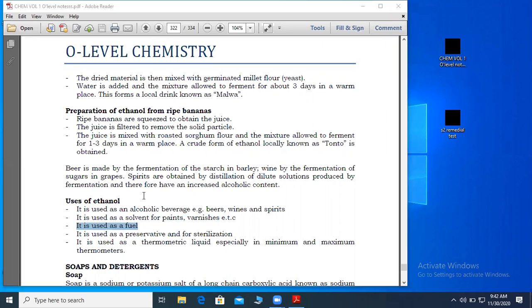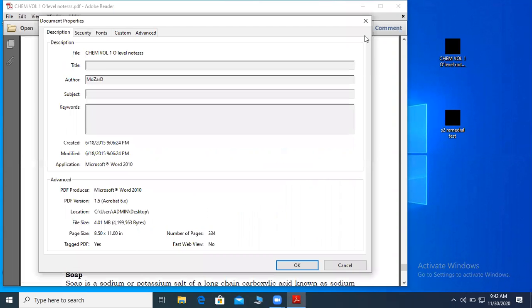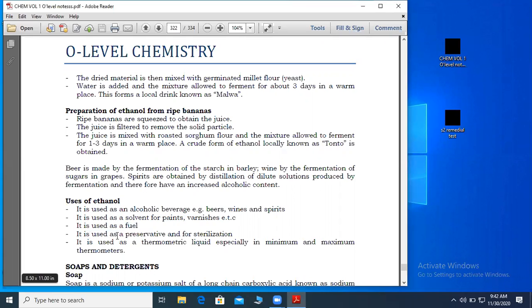It is used as a preservative and sterilizer. It is used to sterilize surgical instruments in the hospital because it kills germs. So ethanol is used to sterilize surgical instruments.